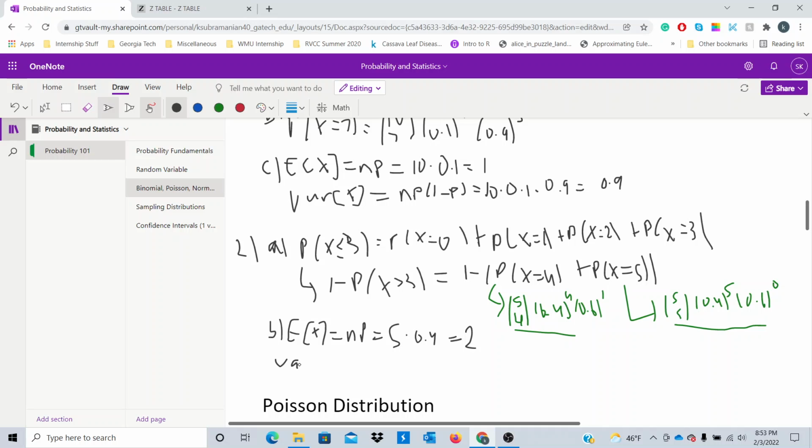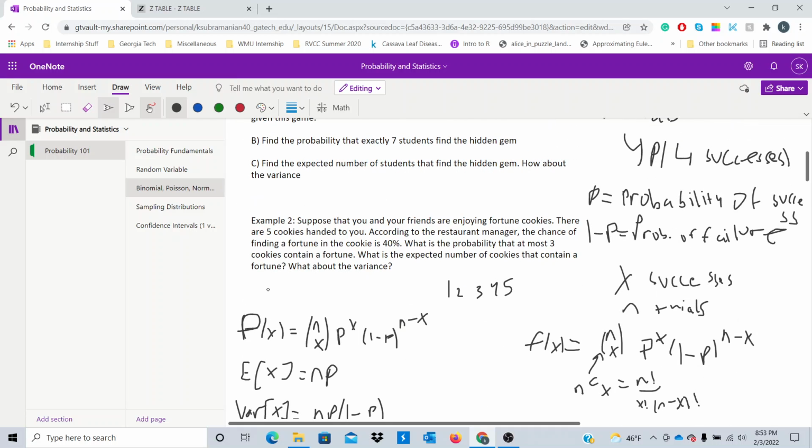Now let's take the variance, right? So the variance will be NP 1 minus P, right? So it'll be 5 times 0.4 times 0.6. So that'll equal 1.2 if we do our math correctly. So, yep, we have the variance, and we have the expected number of cookies that contain a fortune.